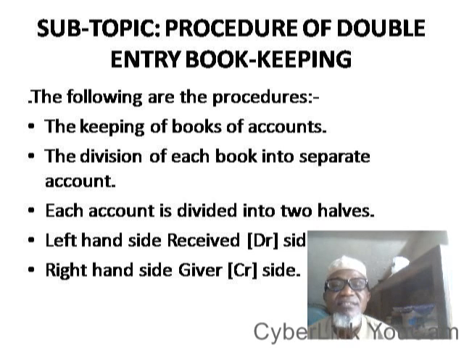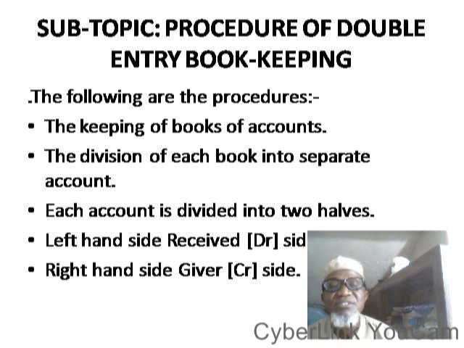Last lesson, we started our topic on double entry bookkeeping, where we discussed the definition and the rules that should be applied when dealing with double entry bookkeeping.